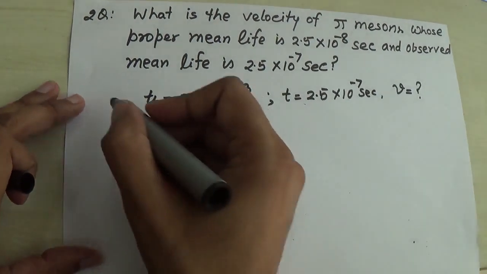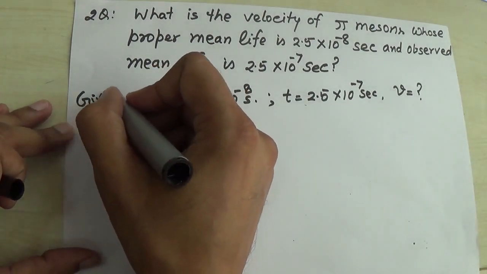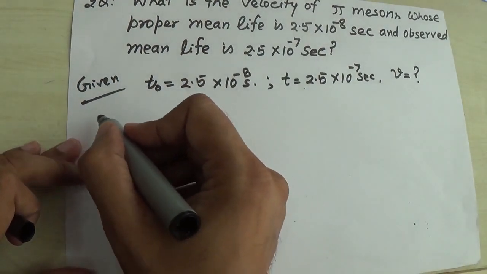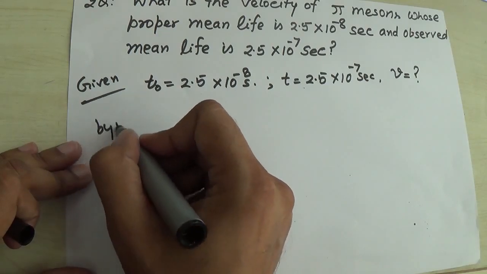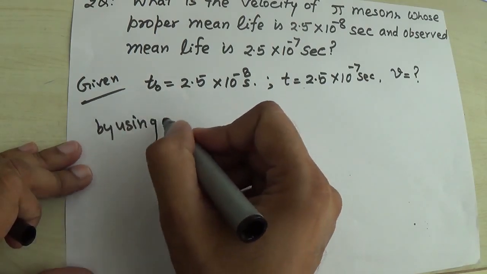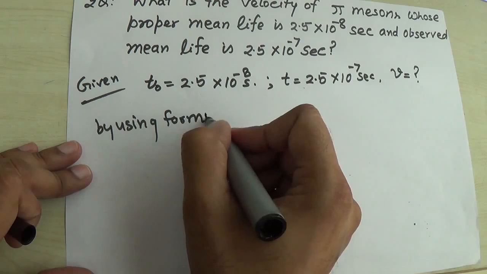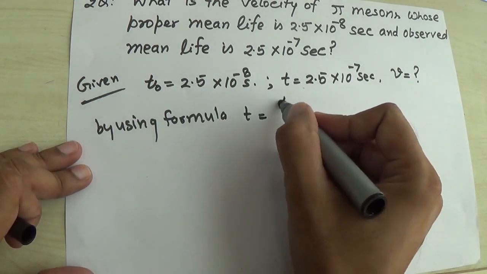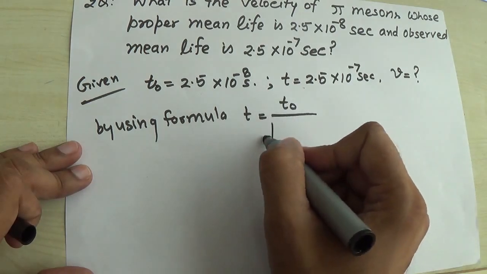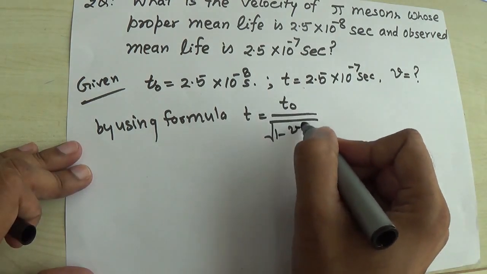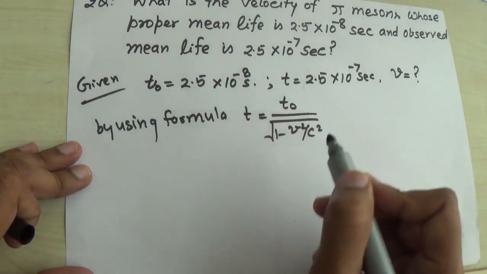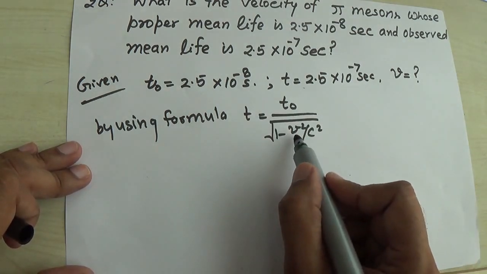So all these things are given. So now again by using the formula of time dilation, that is t is equal to t naught upon square root of 1 minus v square upon c square. So t and t naught are given, I have to find out v.